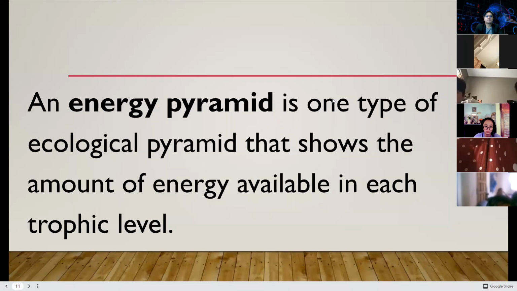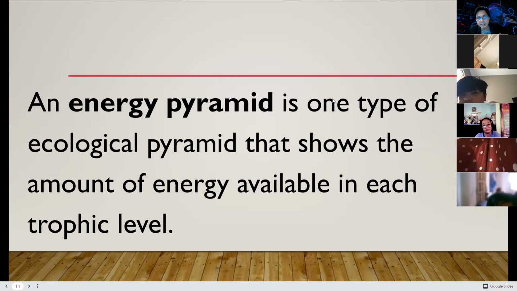Let's move forward. An energy pyramid, the one that I am telling you, is one type of ecological pyramid that shows the amount of energy available in each trophic level. Again, in each trophic level, you can observe that energy becomes less and less until it goes to the top. The highest energy came from the producers or the autotrophs.